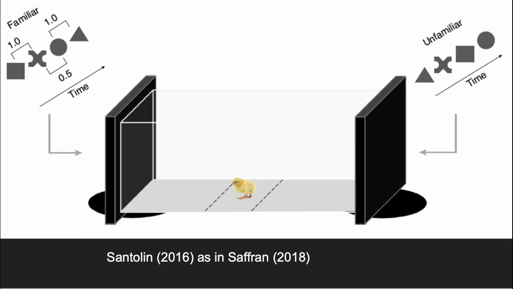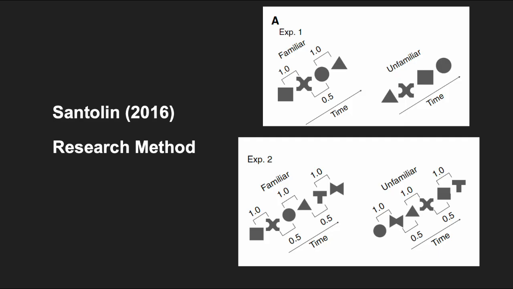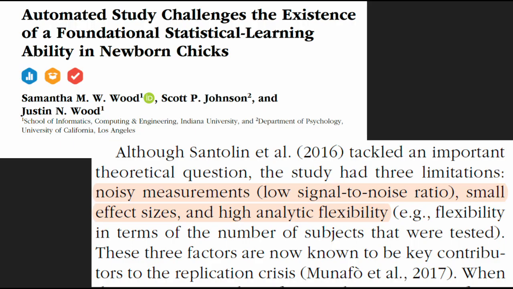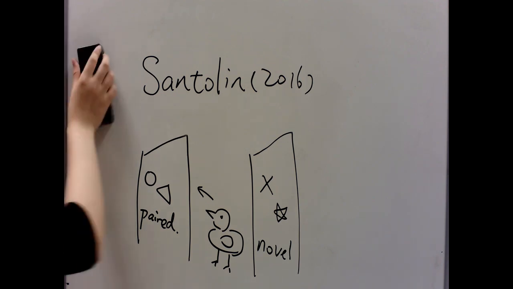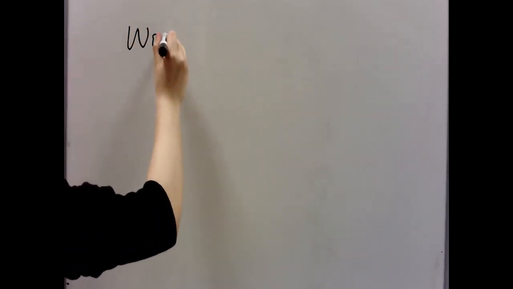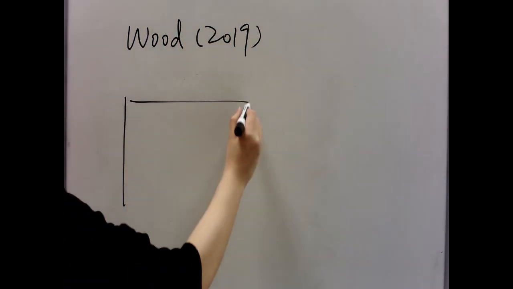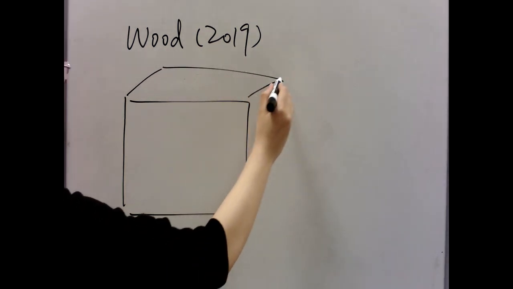Wood 2019 recognized the importance of Santolin's research, but also pointed out some limitations, including noisy measurements, small effect size, and high analytic flexibility. To address these issues, Wood redesigned the study with several changes to the method, targeting larger sample size, longer training and testing time, and less disturbance. 12 chicks are used in the experiment.